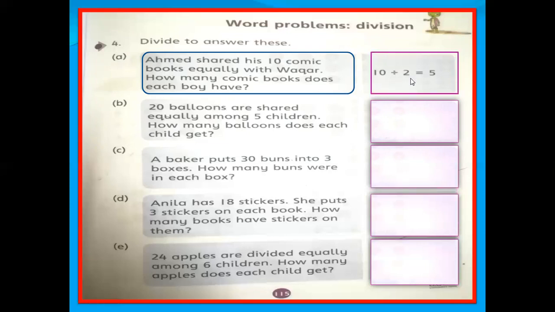10 divided by 2. Now read the table of 2. 2 ones are 2, 2 twos are 4, 2 threes are 6, 2 fours are 8, 2 fives are 10. So 10 comes when we multiply 2 with 5. So it means 5 is our answer. So both boys kept 5 books. So this is equal distribution of the books.